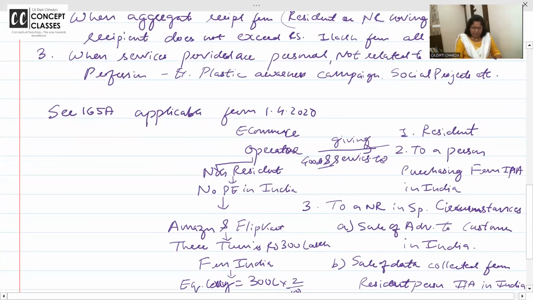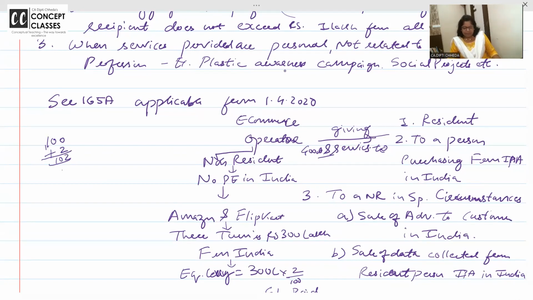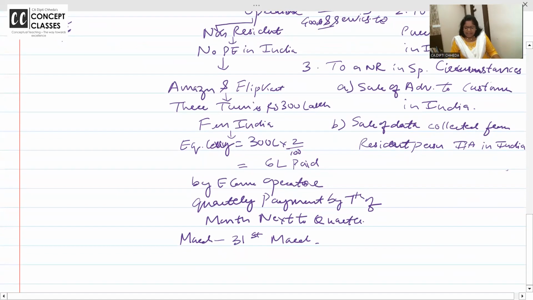Here, if you are giving a service of 100, on that 2 rupees you have to pay out of your own pocket, not out of that. 100 plus 2, 102. That's the concept. When I read with an example, it will be very clear.